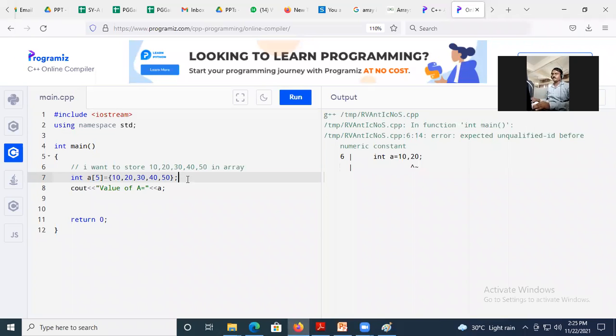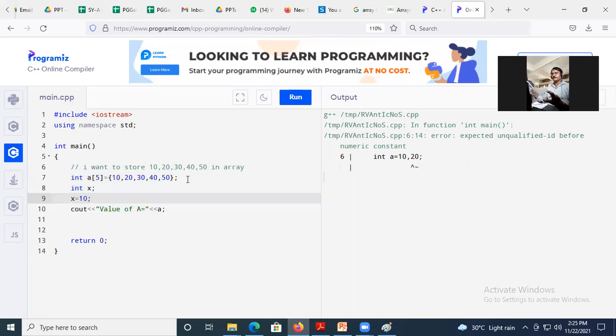Like your variable, how do you do it, integer let's say x and then afterwards x equal to 10, right? Similarly, this way you can assign the array size here, let's say 6, and then the values. Okay, remember again, the values for the array will be mentioned in the open and close curly brackets. Okay, like this way. Both ways can be accepted, either in the first go or you can break it into different stages.